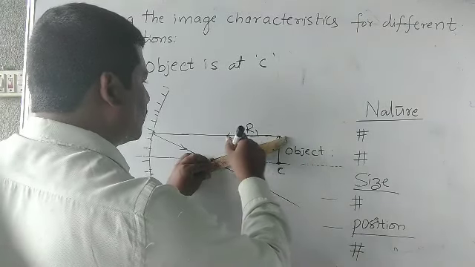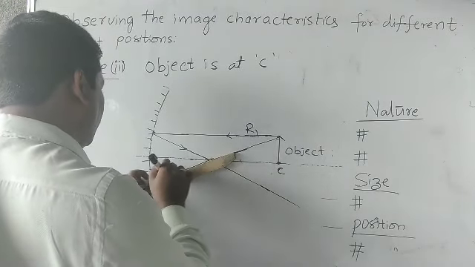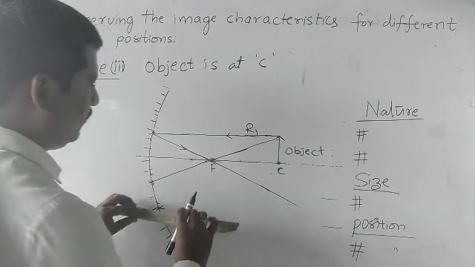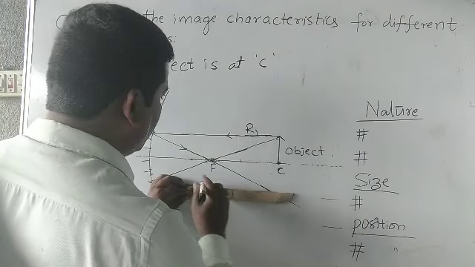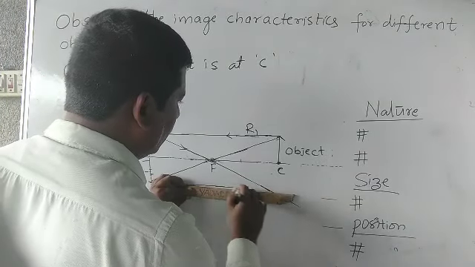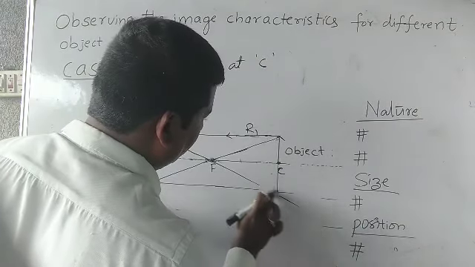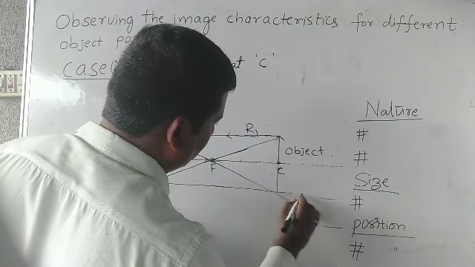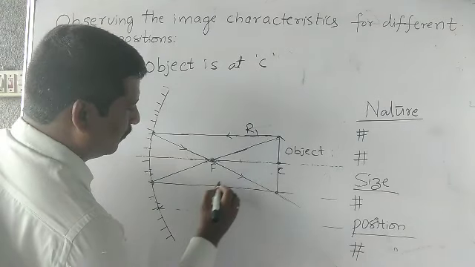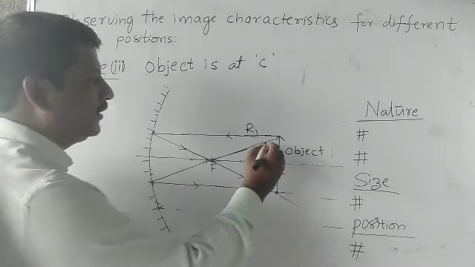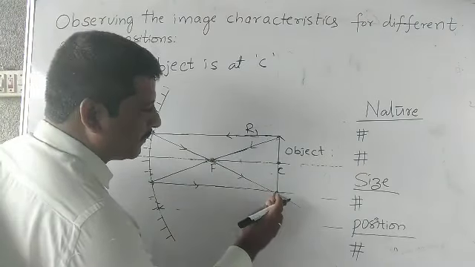A ray which passes through the focal point after reflection becomes parallel to the principal axis.